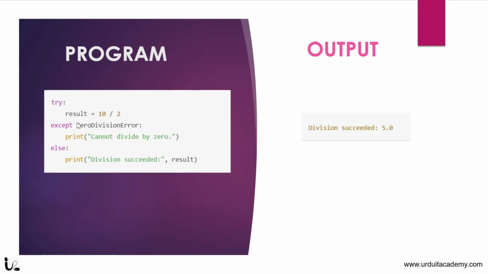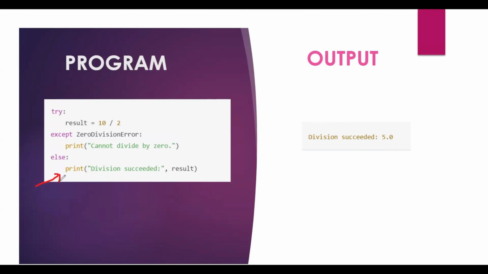Now here you can see result is equal to 10 by 2. Also, we can have an else block. Else block means if there is no exception, then the else block will be executed. Here we are dividing 10 by 2, right? So there is no error. The answer will be 5. In that case, the computer will not execute the except block. It will directly print division succeeded and the result 5.0. Clear?